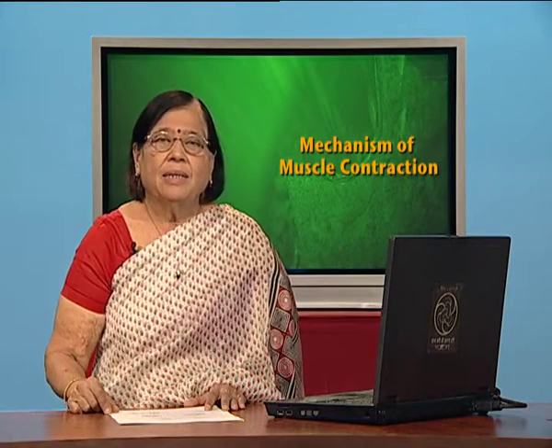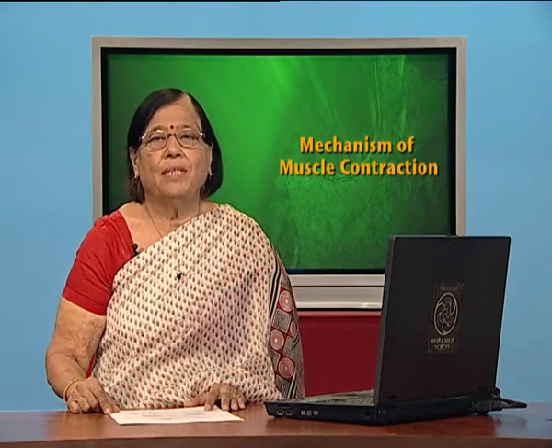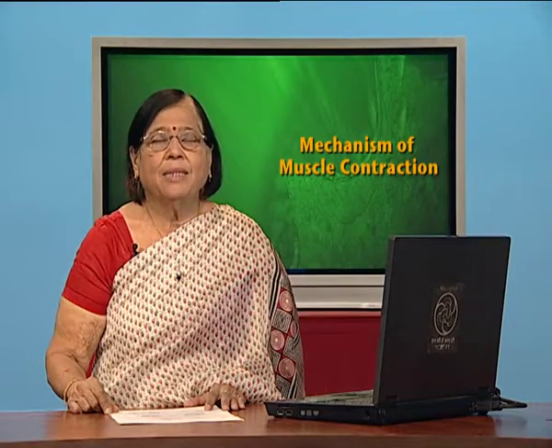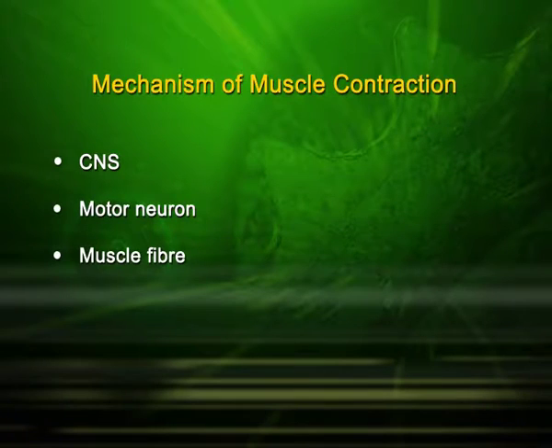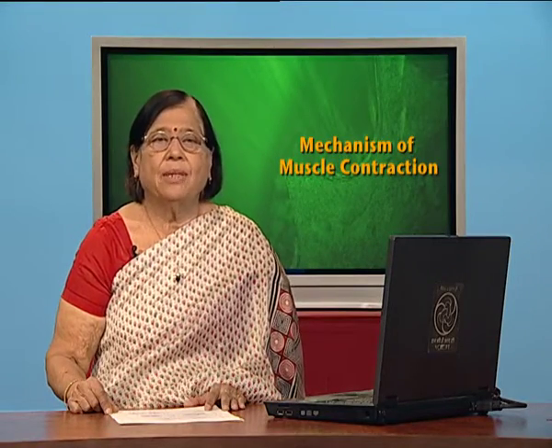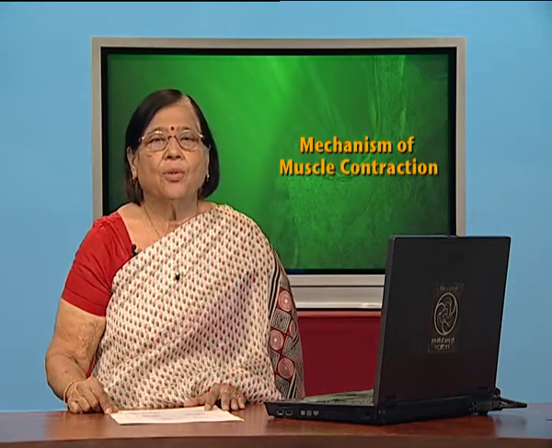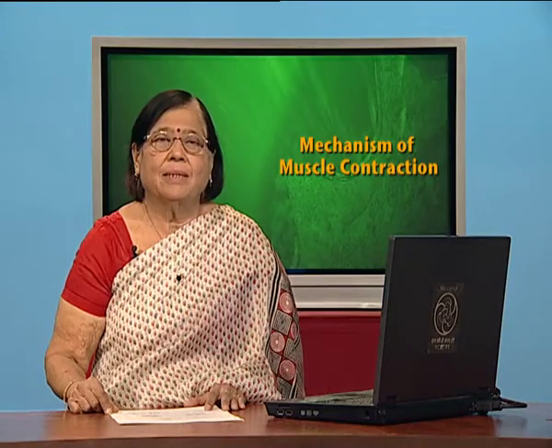Please remember, children, this muscle fiber is going to get the message from this motor neuron, which is coming from the central nervous system. A neuron is a nerve cell basically. When this neuron ends on muscle tissue or muscle fiber, it makes a junction which we call the neuromuscular junction. As the name indicates, neuro is part of the nervous system, muscular is part of the muscular system. So, the neuromuscular junction is where nerve is meeting muscle. This junction is very important.